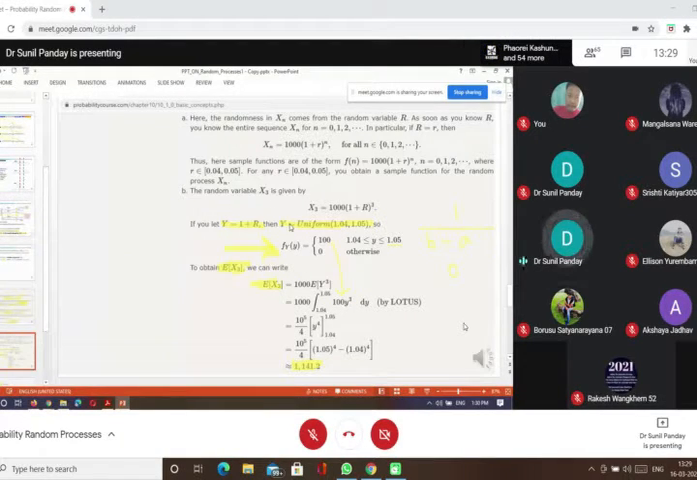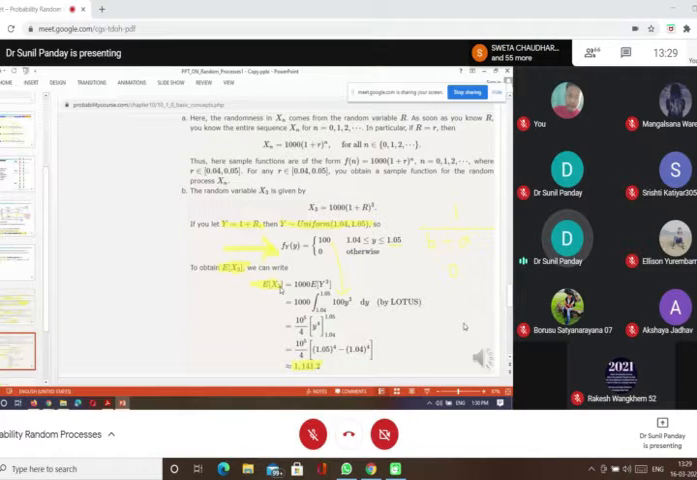If Y is uniform in the interval 1.04 to 1.05, then the density function of Y is 1 upon (1.05 minus 1.04). That means 1 upon 0.01, which turns out to be 100 when Y lies between 1.04 and 1.05, because this is a uniform random variable. In the uniform case, this is the definition of the density function. Now you have the density function, and you have to calculate the expectation of X3.